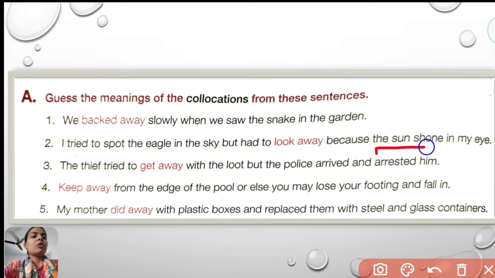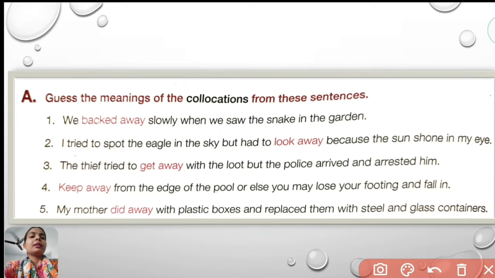Shone is the past tense of shine. Look away means to look somewhere else because the place where you were looking before was quite painful.